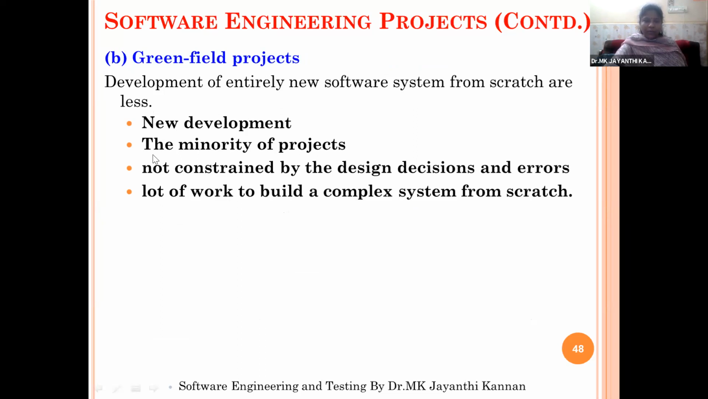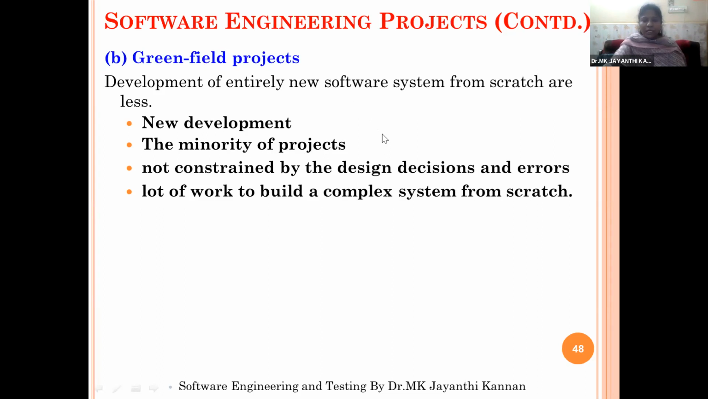So new development projects are not constrained by earlier design decisions or errors. There is a lot of work to build a complex system from scratch. If you are creating a project from the beginning, we need to consider each and every aspect of the project, from analysis, design, development, coding, testing, maintenance, implementation, everything. Creating the reports, documents, user manuals, the hardware design, software design, functional design. Everything is involved from scratch in greenfield projects.